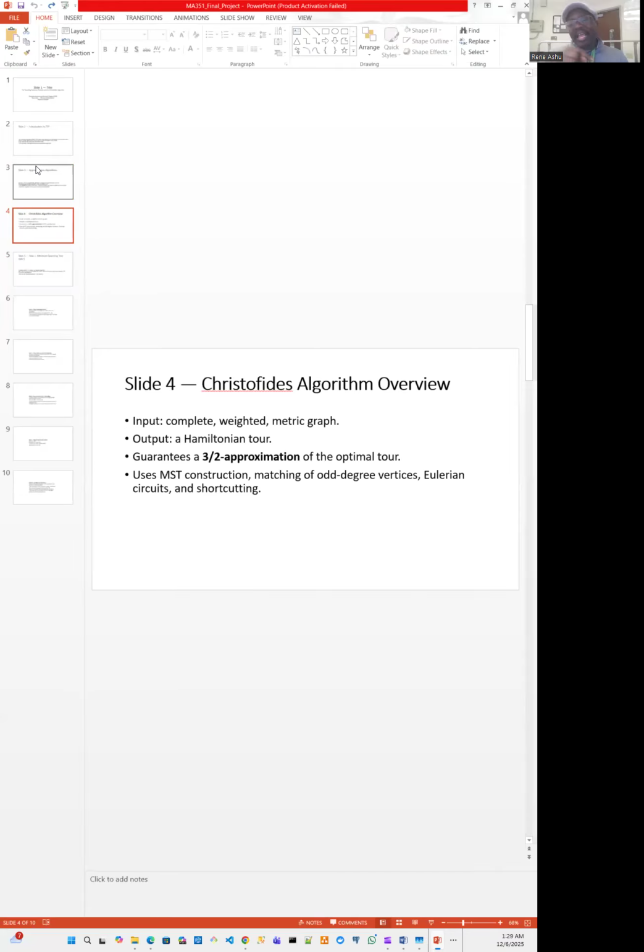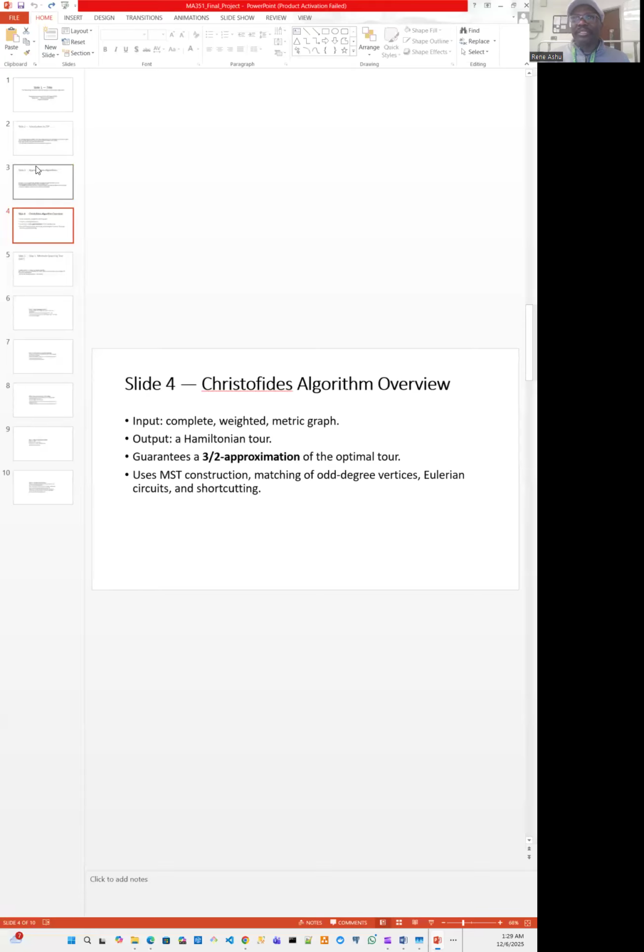We delete that edge, and then we draw another edge from the current vertex to the next vertex that we're supposed to visit. This process is called shortcutting, and it's very, very important. After we've repeated this and gone through all the vertices and come back to where we started, the path that we would have carved out is called the Hamiltonian tour.